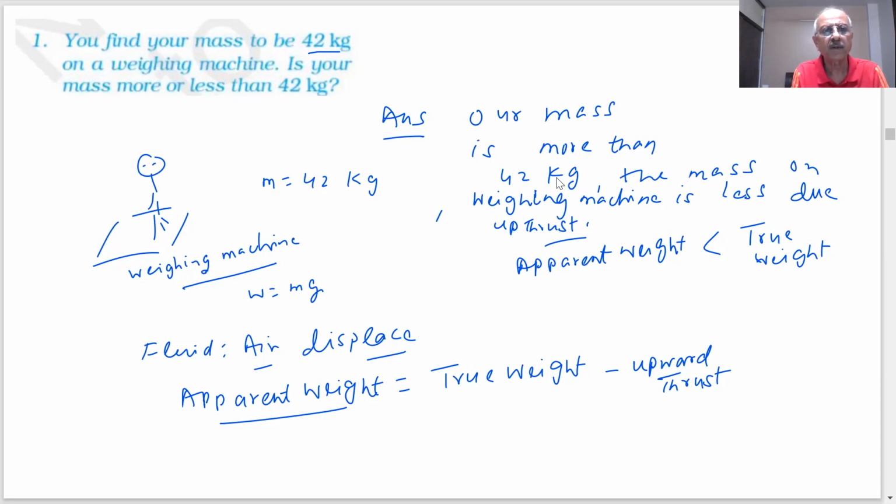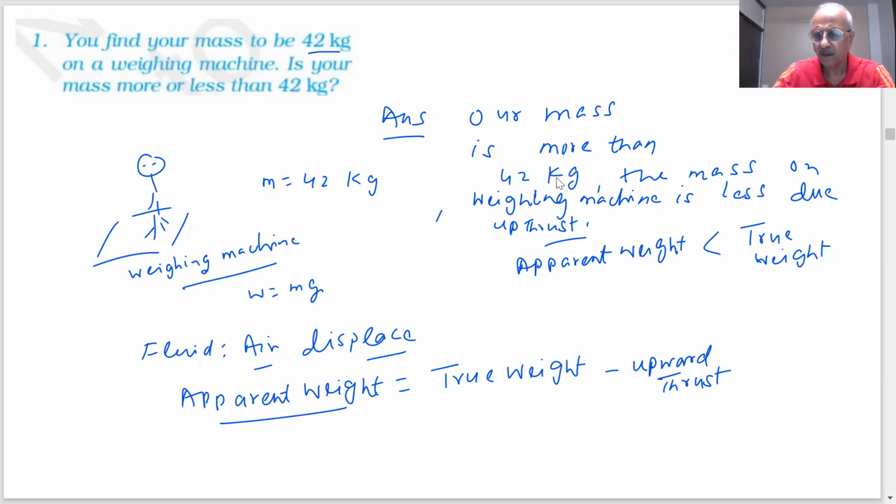That was a concept. Before we answer the question, we have to think of all the possible things we are studying here: pressure, thrust, force, and upthrust. The fluids are exerting these. Air is also a fluid. When you displace air, what will happen? You will experience an upthrust, and the upthrust depends on the density of the fluid.